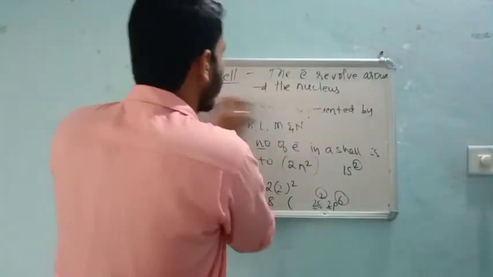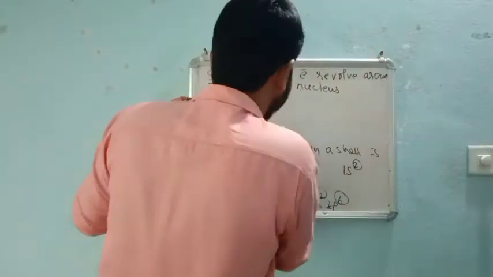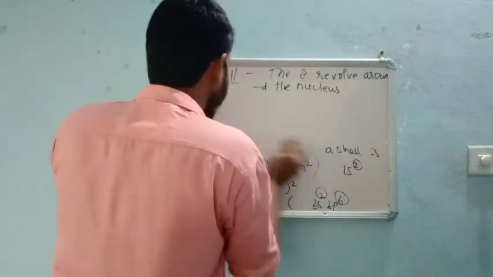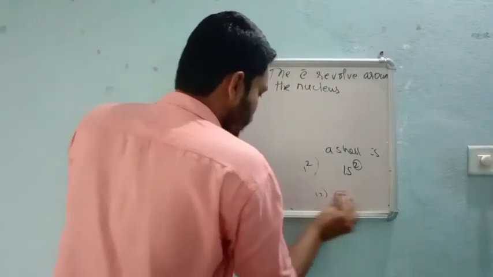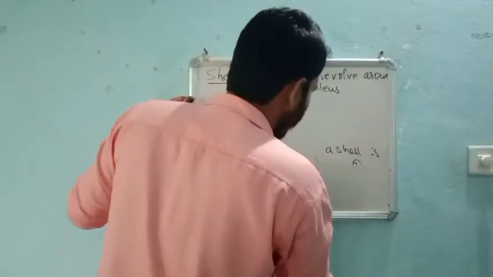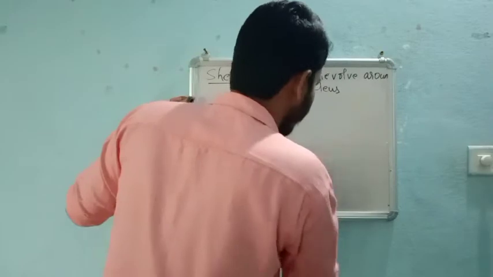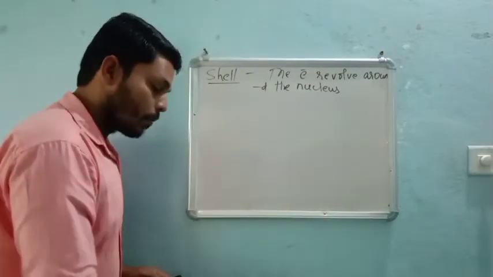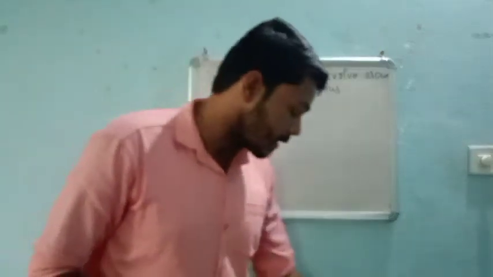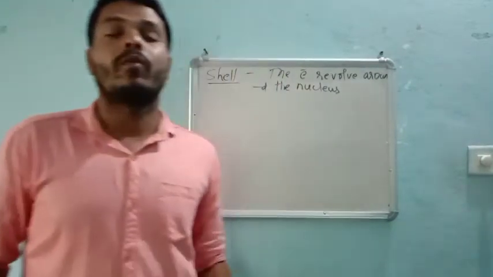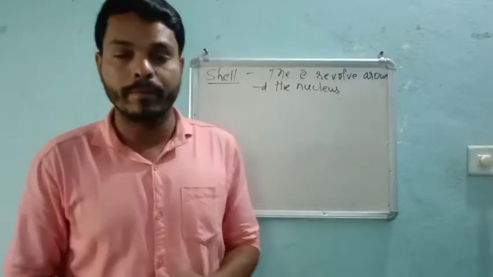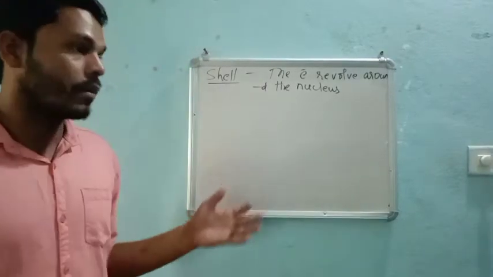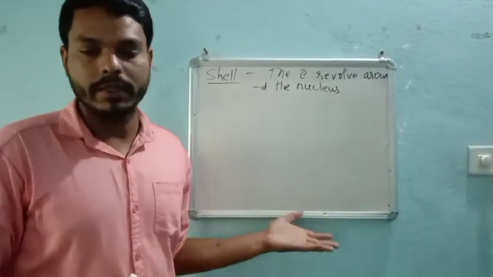Next, the third point for the cell. First of all, there are 4 main cells. In the first point we have mentioned what those are: K, L, M and N. And to know the number of electrons present in the different cells, we have to use 2n square as a formula, where n is the n value, that is the digit.